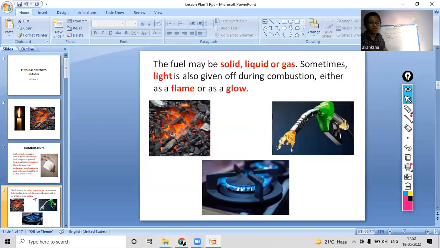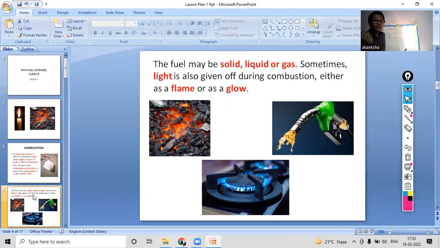Combustion. Okay, the fuel may be solid, the fuel may be liquid, or it may be gas. It can be anything. Here we discussed like the coal. Coal was solid, right? Petroleum is liquid, diesel is liquid, and kerosene is also a liquid. What about gas? Which fuel is in gas form? Like the LPG that we use at our home, LPG or the CNG we use in the cars, those fuels are in the form of gases.